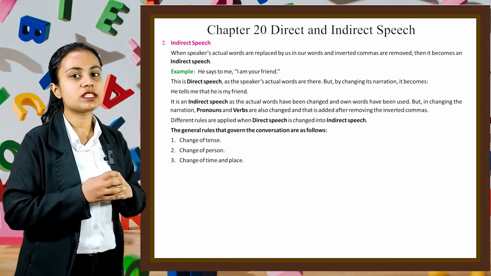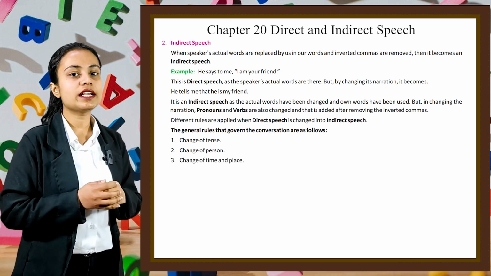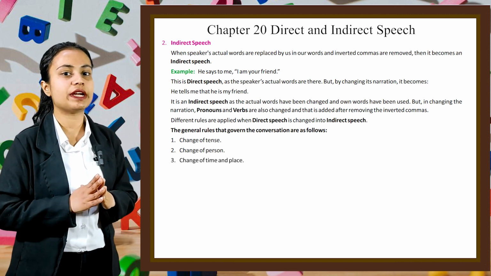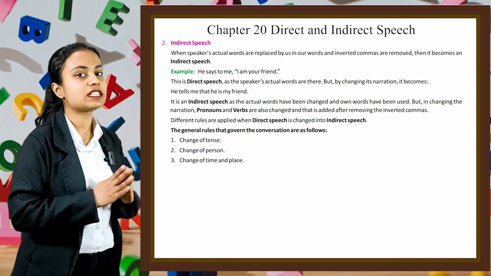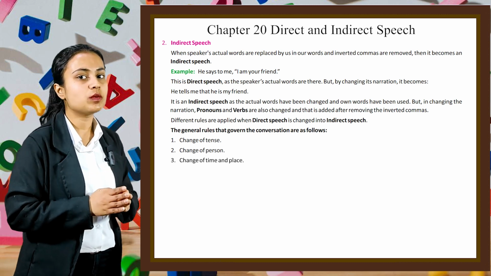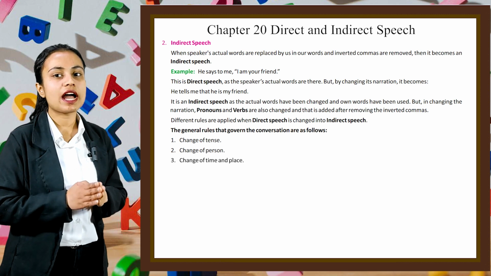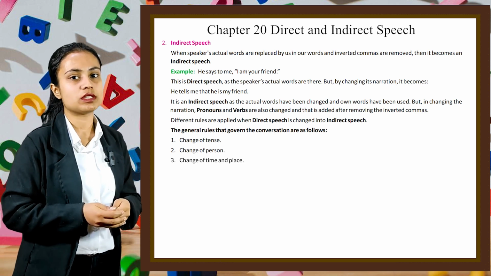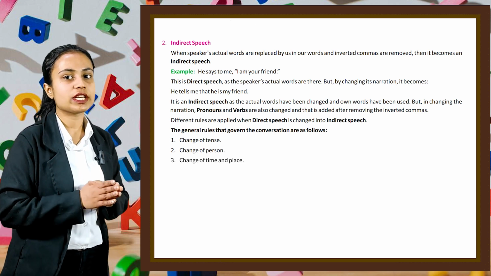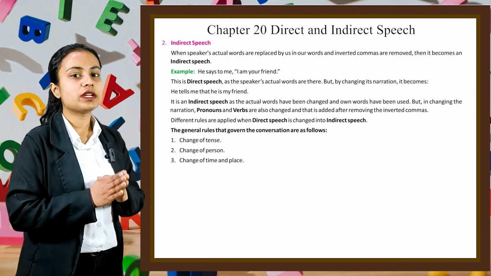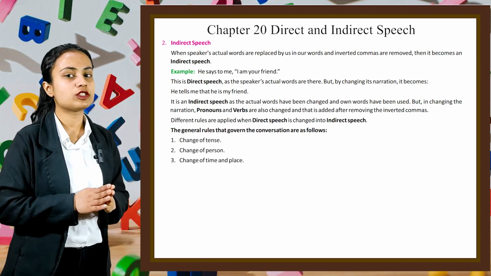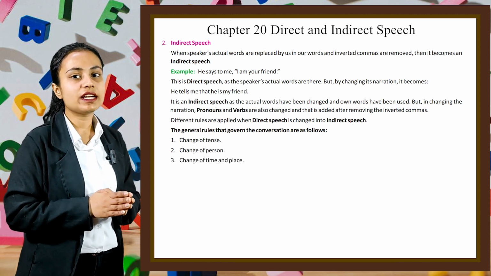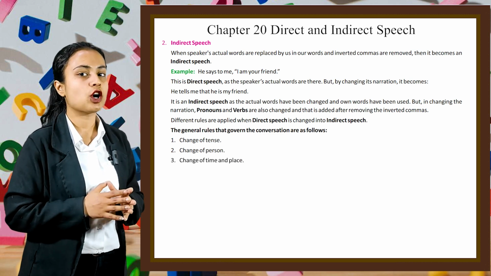But by changing its narration, it becomes, "He tells me that he is my friend." It is an indirect speech as the actual words have been changed and own words have been used. But in changing the narration, pronouns and verbs are also changed, and "that" is added after removing the inverted commas.